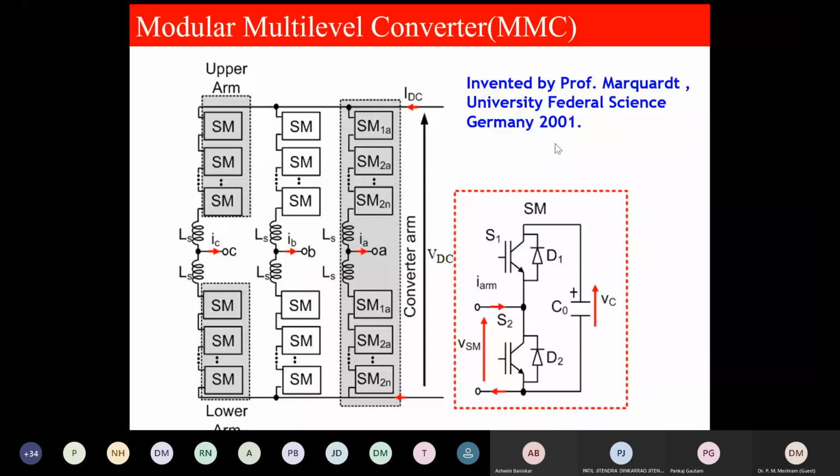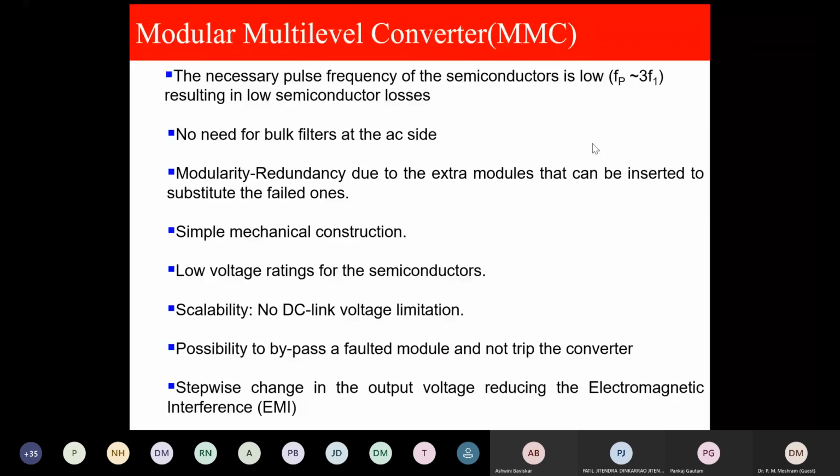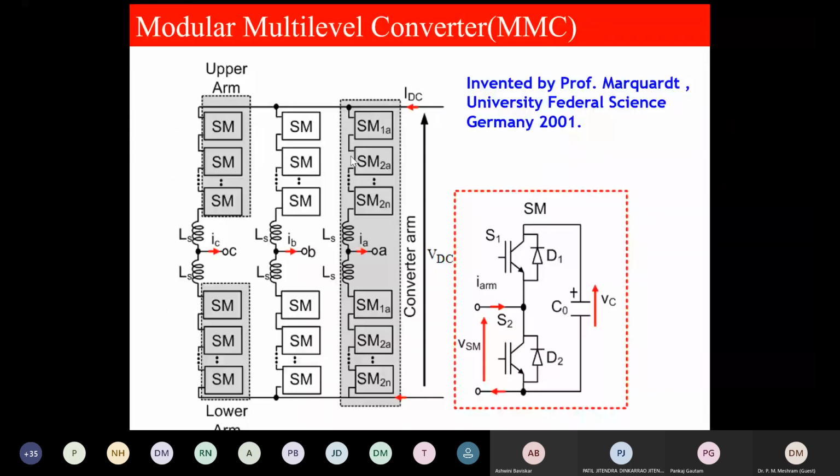This topology was invented by Professor Marquardt, at the University of the Federal Armed Forces, Germany, in 2001. What are the advantages? The pulse frequency of the semiconductor is very low, about 3 times f1. There is no need for bulky filters. Another major advantage is redundancy. In practice, where modular multi-level converters are used, they put 2-3 extra submodules on the upper arm and 2-3 extra submodules on the lower arm.